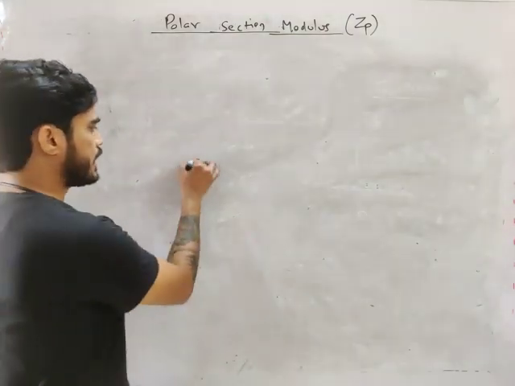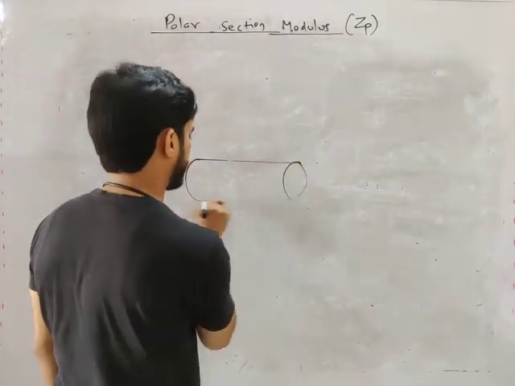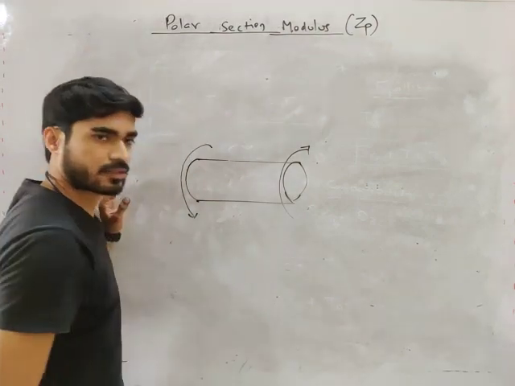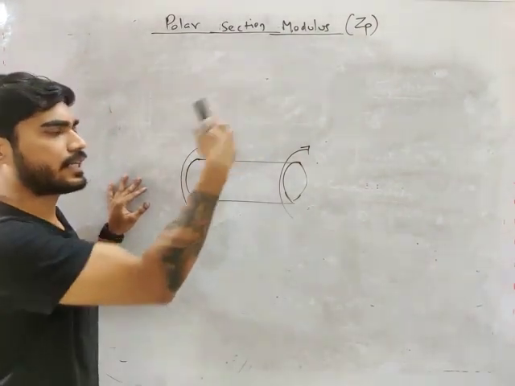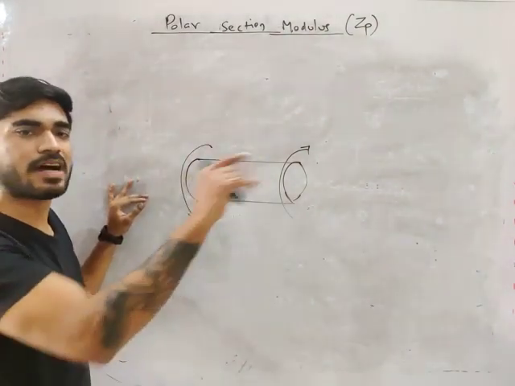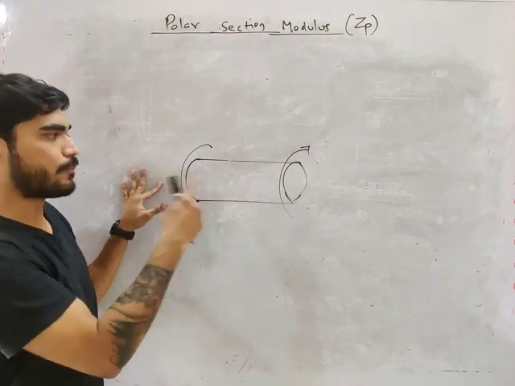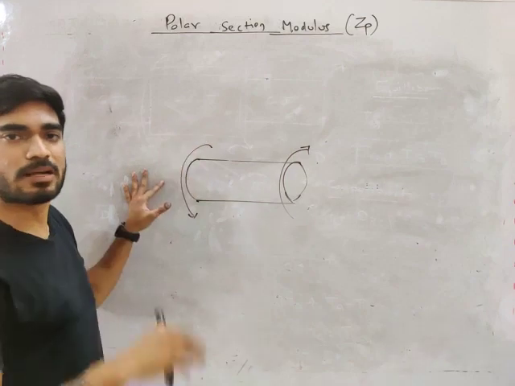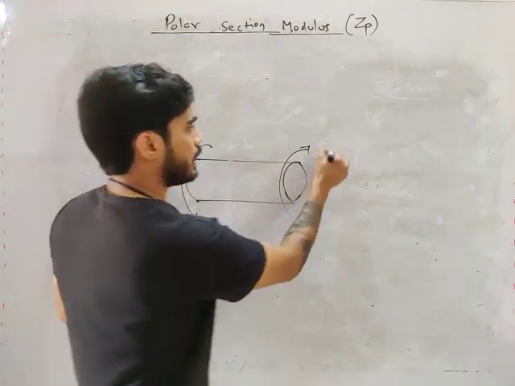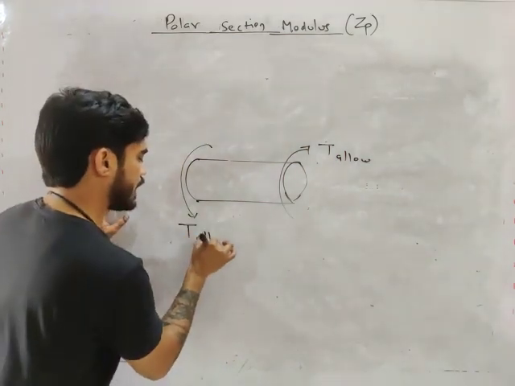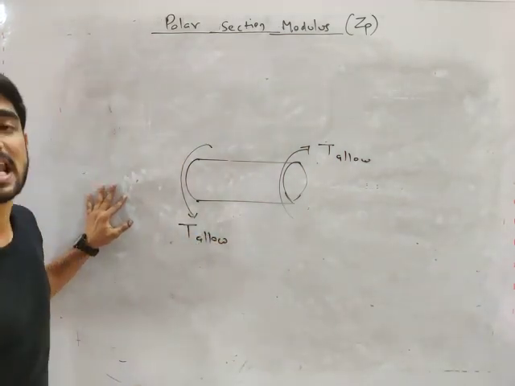Let's say you have a shaft and you are applying some torque. If you keep on increasing this torque, there will be one point where the shaft will break. Let's call that maximum value of torque T allowable.